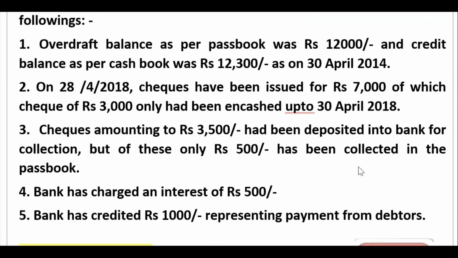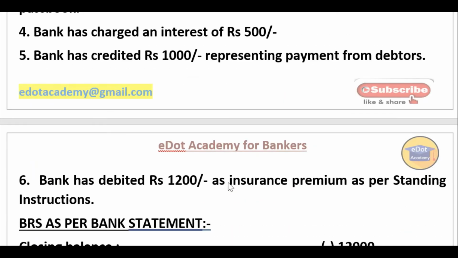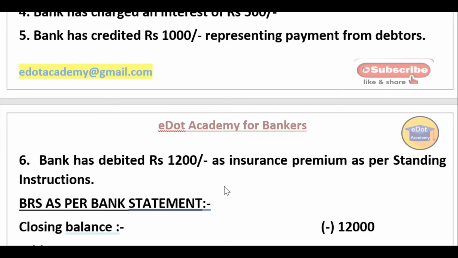Now we'll see if any other action is required. Bank charges on interest: the bank has already done it, so no action is required from the bank's point. The bank has credited 1,000 rupees representing payment; the bank has already done that, so it will not come in the bank part. Now, number 6, the bank has debited 1,200 rupees. The bank has already done that too. Whatever action the bank has done will not appear in the bank statement reconciliation.